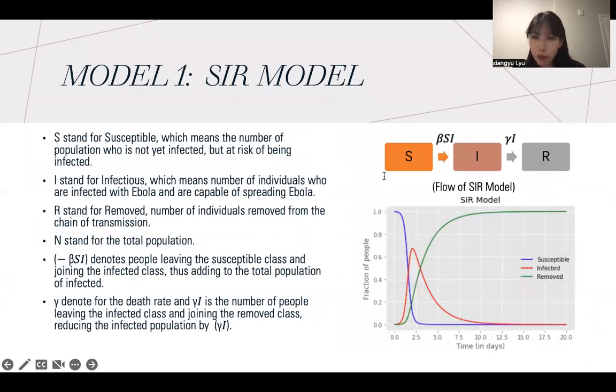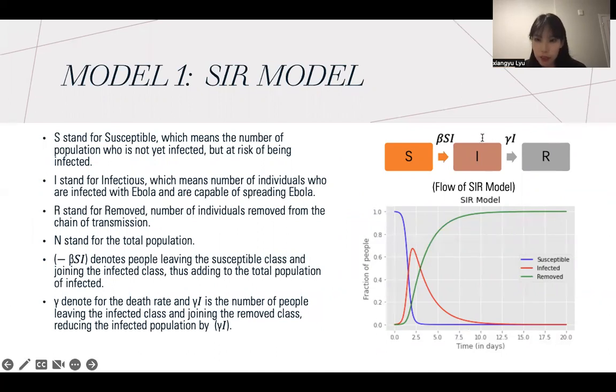Our group built two models using Python. To get started, the SIR model, which represents susceptible, infected, and removed respectively. Ideally, we assume that the total population is a constant N in this case.